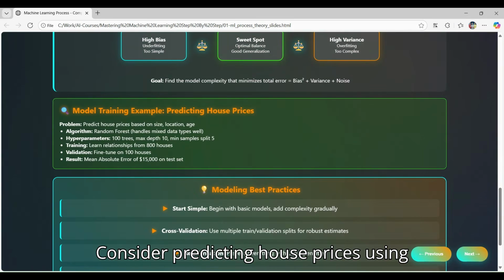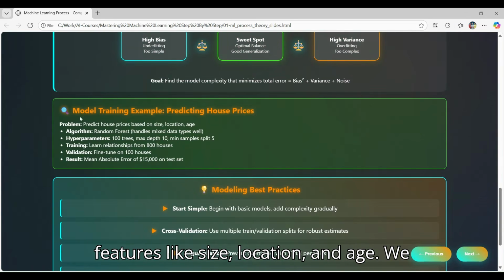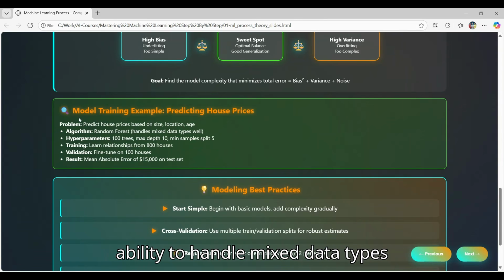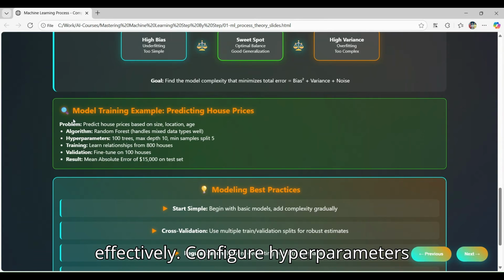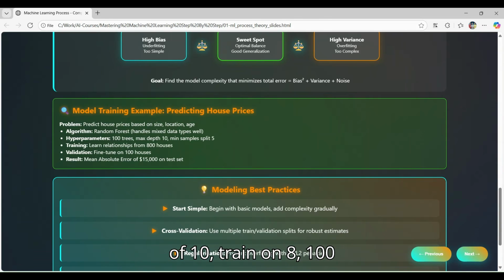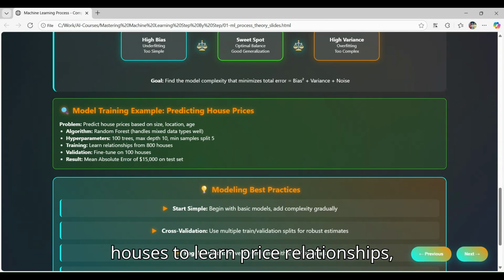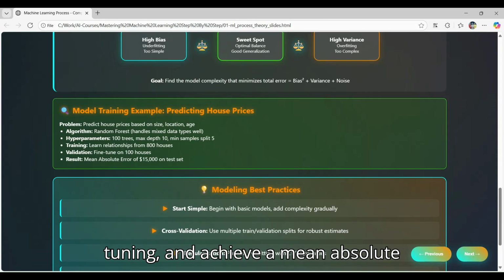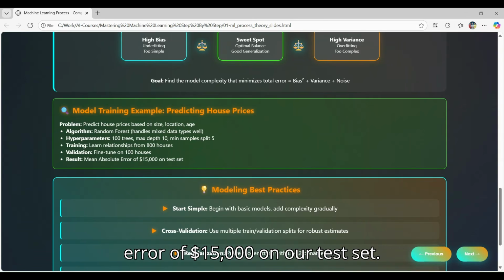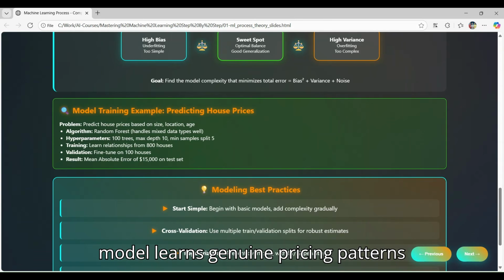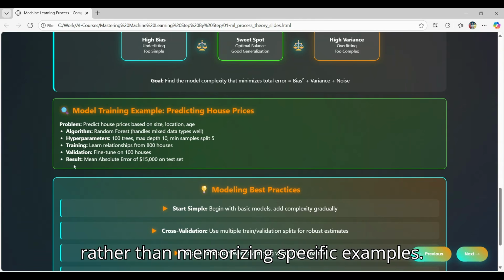Consider predicting house prices using features like size, location, and age. We might choose random forest for its ability to handle mixed data types effectively. Configure hyperparameters like 100 trees with maximum depth of 10, train on 800 houses to learn price relationships, validate on 100 houses for parameter tuning, and achieve a mean absolute error of $15,000 on our test set. This systematic approach ensures our model learns genuine pricing patterns rather than memorizing specific examples.